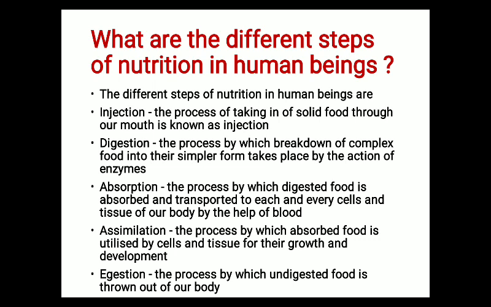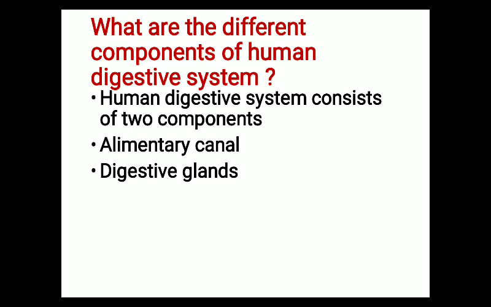So in total, what are the different steps of nutrition? Ingestion, digestion, absorption, assimilation, and egestion. Now come to the next question. What are the different components of the human digestive system? The human digestive system consists of two components. First is the alimentary canal and second is the digestive gland.